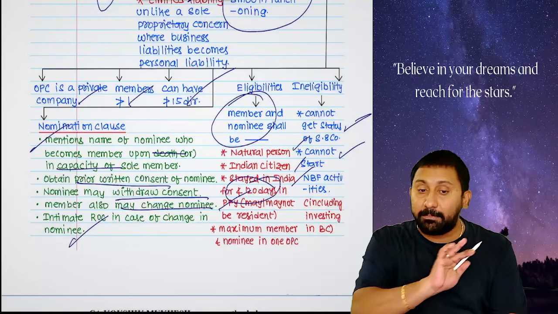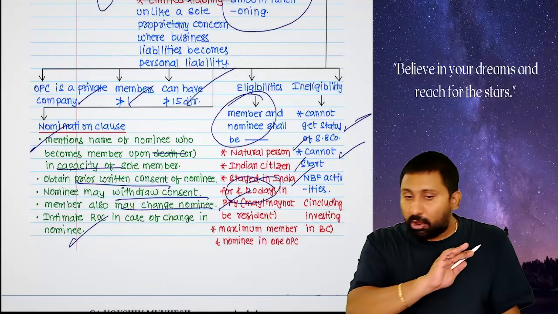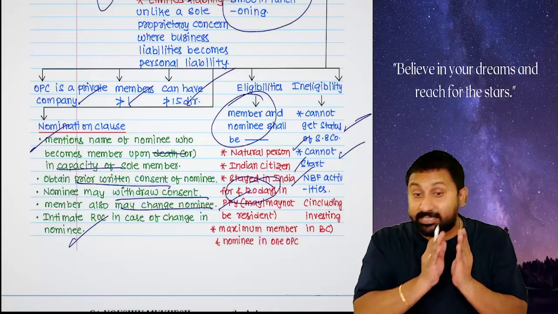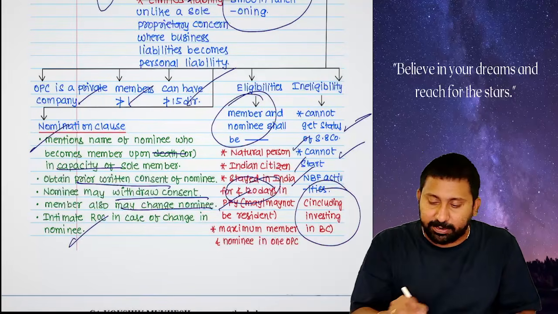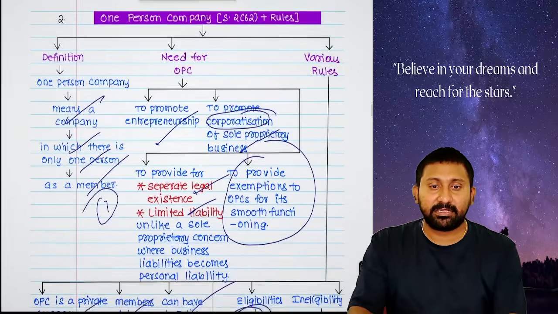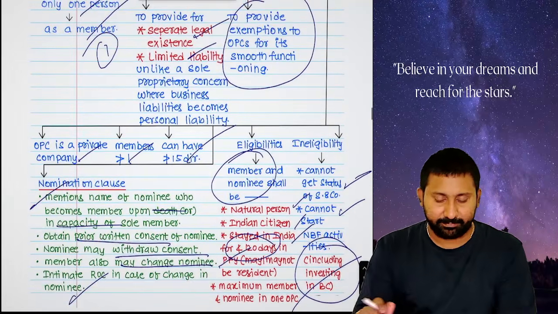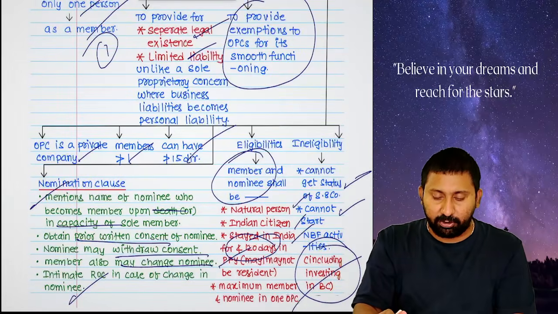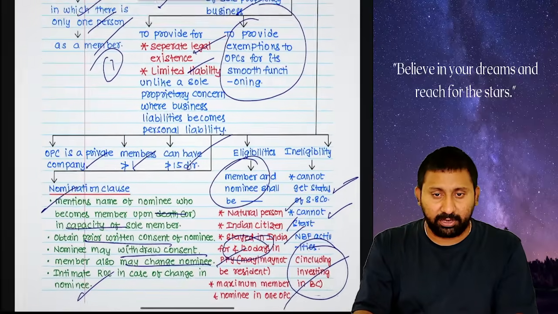Cannot start as an NBFC activity. Means banking and non-banking, please don't come. OPC cannot do all those things, including investment in body corporate. Okay, this is all about the concept of OPC. So if you read it, we'll go into the next one. Okay, you can read later.